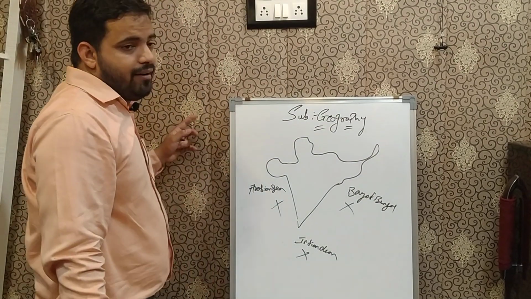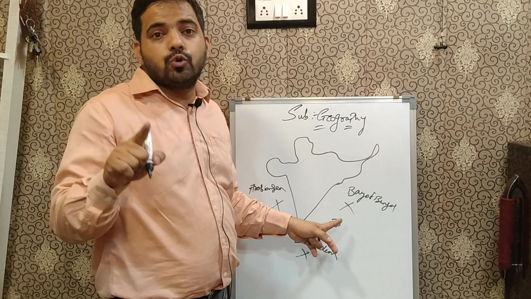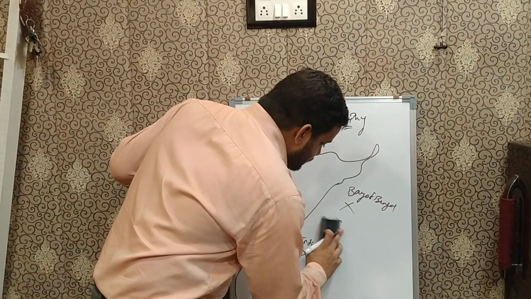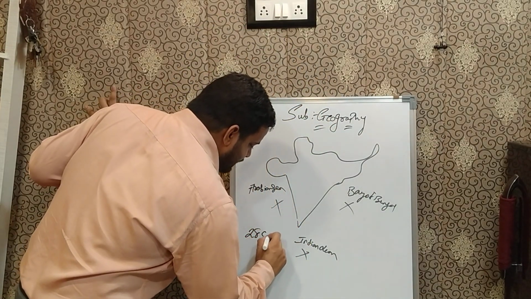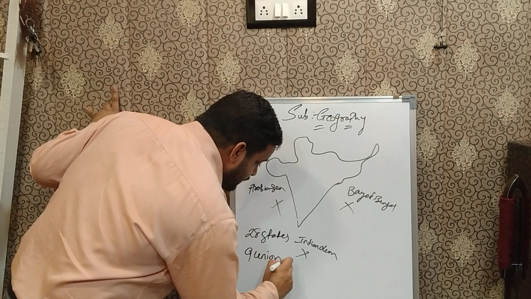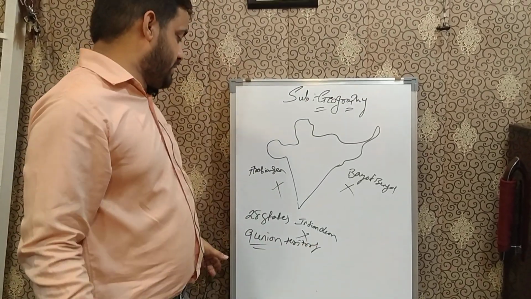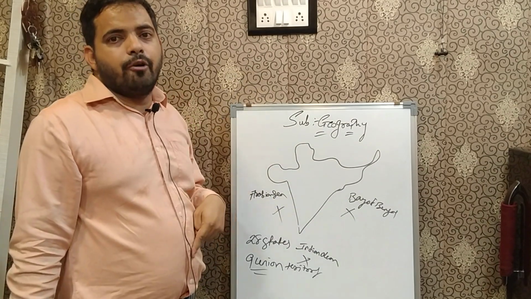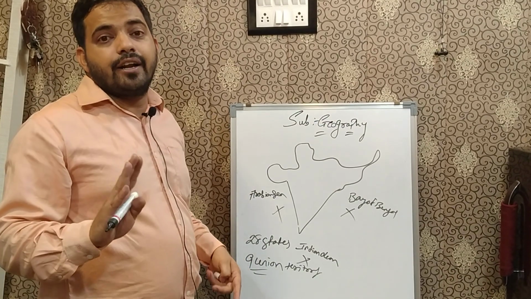In all, according to the new Indian states, we right now have 28 states and 9 union territories. As you all know, Kashmir was first a state, but due to the government amendment act, Kashmir is now not a state but a union territory.